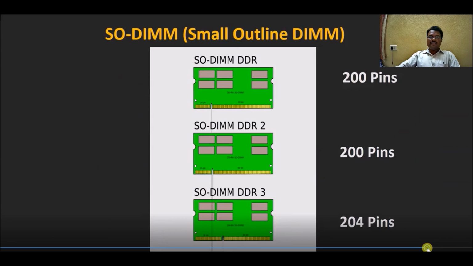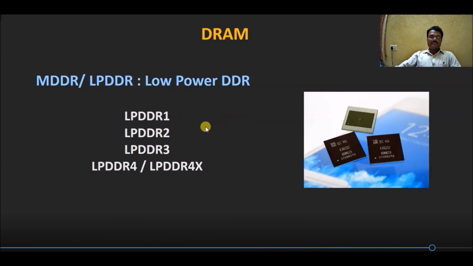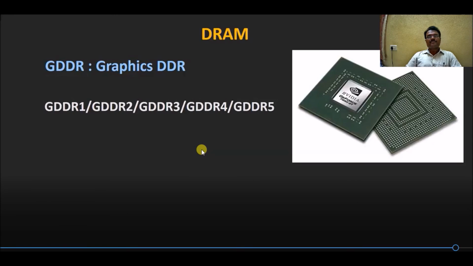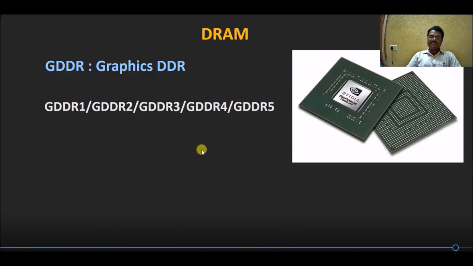Then there is low power DDR, called LPDDR1, LPDDR2. These are used in small systems. And this is also called graphics DDR, used to enhance the graphics facility of the computing system.